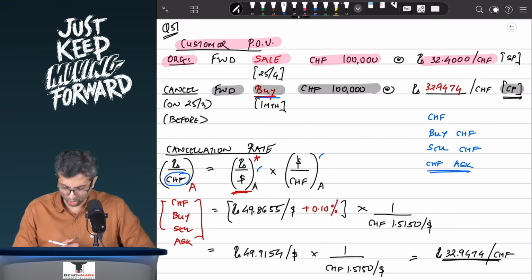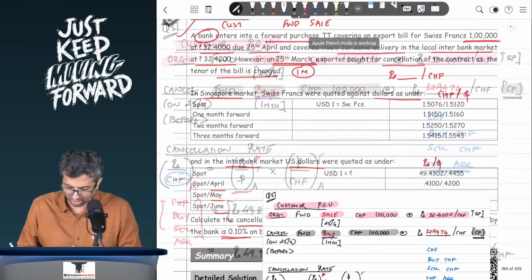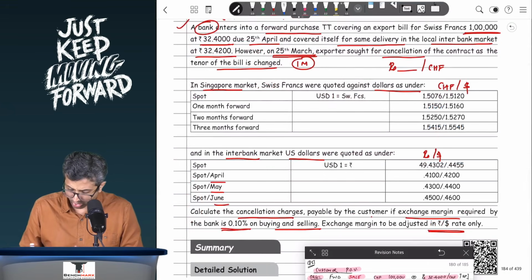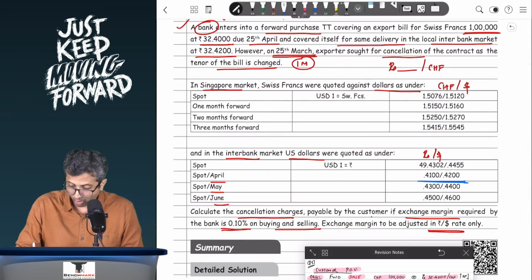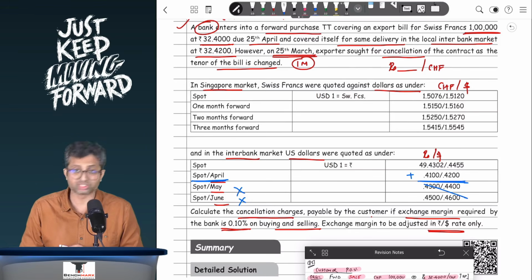Now when you look at the cross rate, you look at the question for rupees per dollar. When I look at rupees per dollar, the rates over here are given in the form of swap points, which means if these points are given in ascending order, I want the rate after 1 month, then I will add. If they are given in descending order, I will deduct. Any rates beyond that are not relevant, and hence this data is given just to throw you off track.